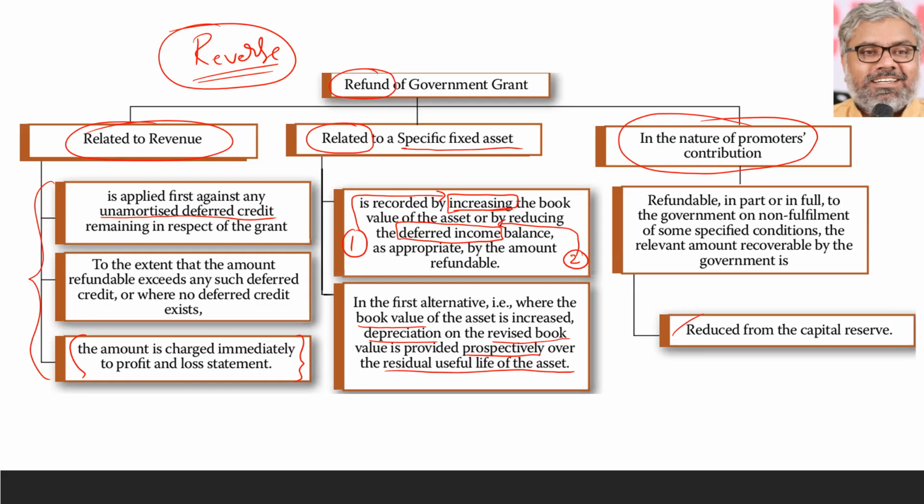That's all. So if it is refundable in part or in full to the government on non-fulfillment of certain specified conditions, whatever it is, refundable. Why is it refundable? Naturally it will be refundable because the organization did not satisfy some conditions. Then the amount which is refundable by the organization or recoverable by the government is reduced from capital reserve. Reduced means how? Entry is reversed. Simply capital reserve account Dr. to bank.